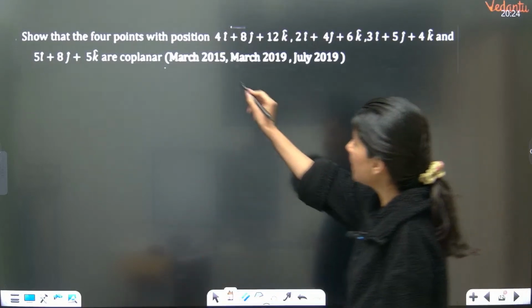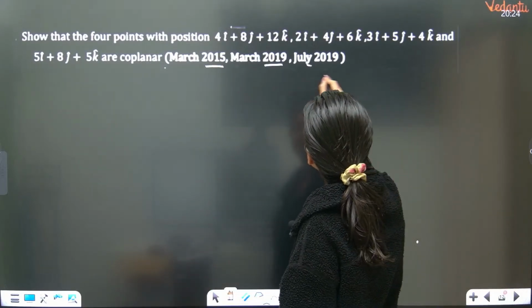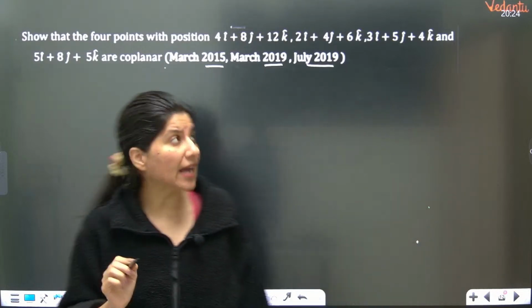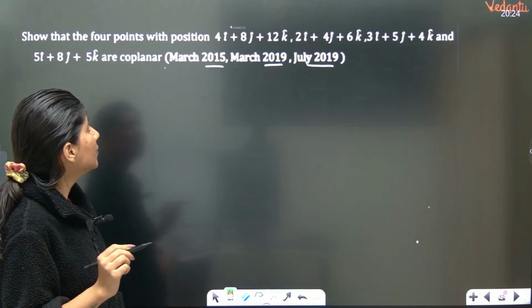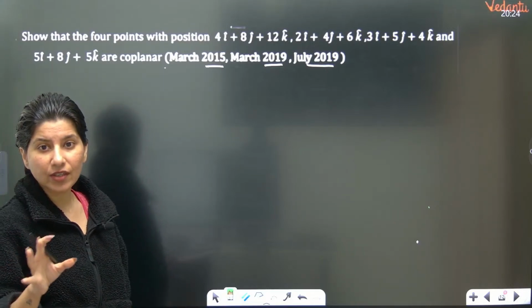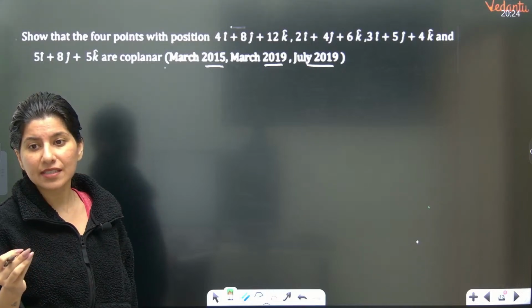Now another question which is from vectors, and that too from coplanar vectors. Can you see March 2015, March 2019, July 2019? These three years this question has come. Show that the four points with position vectors this and this are coplanar. Basically, four vectors are right here, so you have to show that they are coplanar.